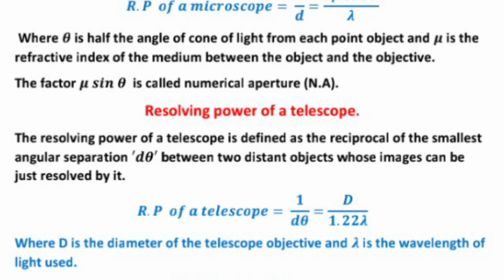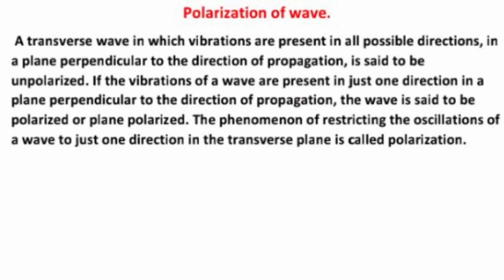Now the polarization of wave. What is the polarization of wave? A transverse wave in which vibrations are present in all possible directions in a plane perpendicular to the direction of propagation is said to be unpolarized.